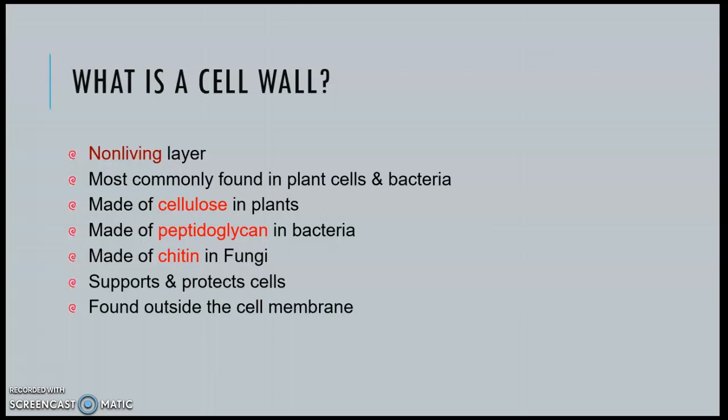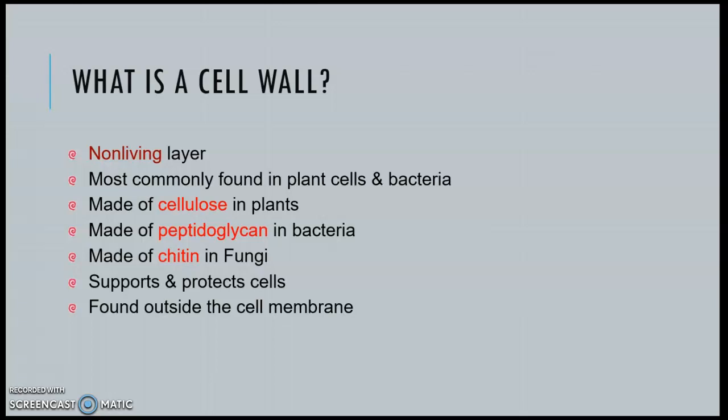Okay, it is a non-living layer, and the cell wall is made up of various components in various types of cells. Like in plants, it is made up of cellulose. In bacterial cells, it is made up of peptidoglycan. Fungal cells are made up of chitin, glucan, mannans, etc.